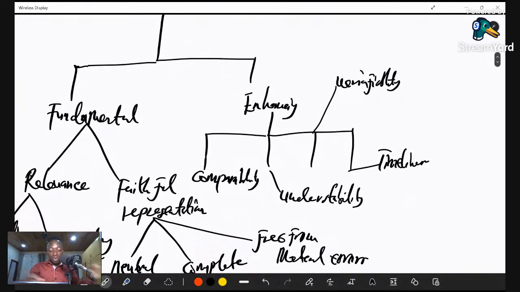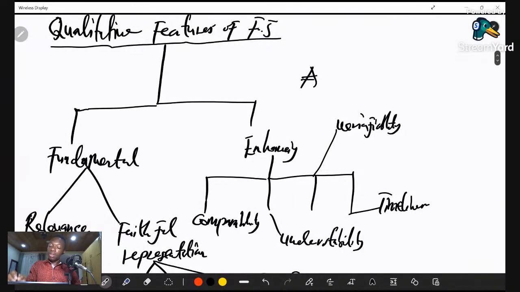Then verifiability is more similar to the confirmatory value. If one person is saying yes in this financial statement, another person who is not there, let's say we have A and B. A is in a different region, B is also in a different region. So if A is saying yes in the financial statement, B should, all things being equal, say the financial statement has been prepared and shows a true and fair view, and should also say yes to the financial statement. That is the verifiability, meaning that it can be confirmed by two or more people of the same information. That is the verifiability nature of the financial information.